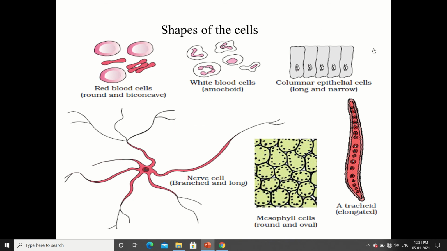White blood cells are amoeboid. These are columnar epithelial cells, long and narrow. This is the nerve cell, long and branched, the longest cell in the body. These are mesophyll cells, round and oval, and this is a tracheid found in plants, an elongated cell. Depending upon their shapes and sizes, they perform different functions in different organisms.